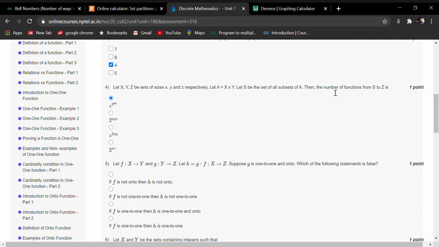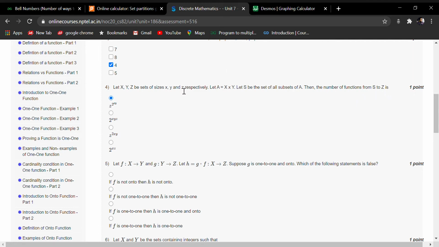Okay, we know this from a lecture. This is the formula. We have the value of n equal to 2 to the power xy. Already we got from here the number of elements in power set. So we will do 2, sorry. Then the number of functions from S to Z.